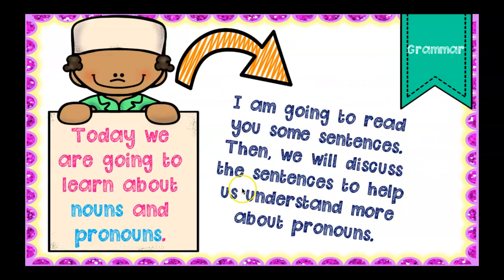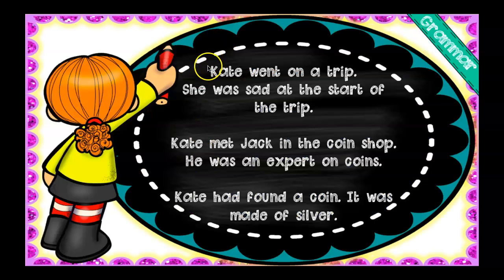So moving along to pronouns. I'm going to read you some sentences, and then we're going to talk a little bit about what pronouns are. Kate went on a trip. She was sad at the start of the trip. Kate met Jack in the coin shop. He was an expert on coins. Kate had found a coin. It was made of silver.